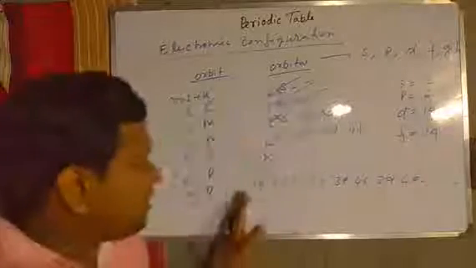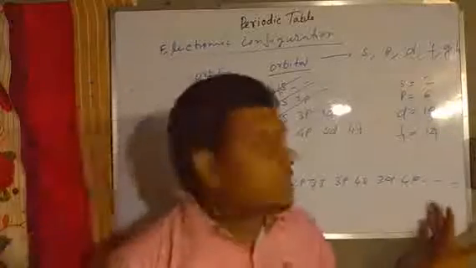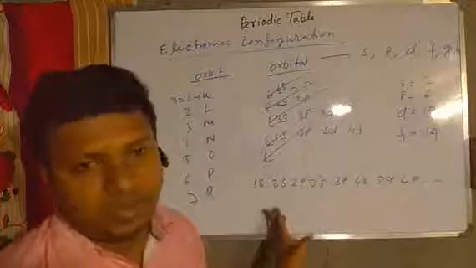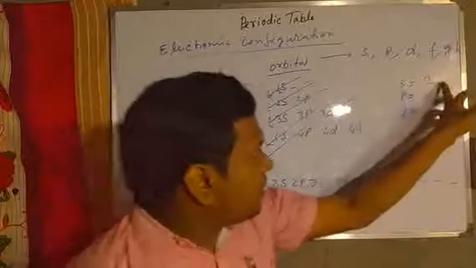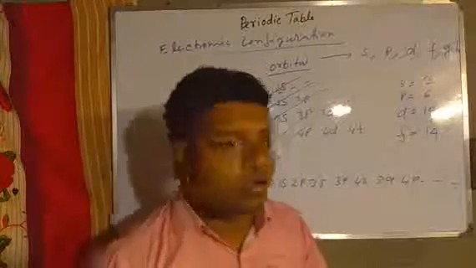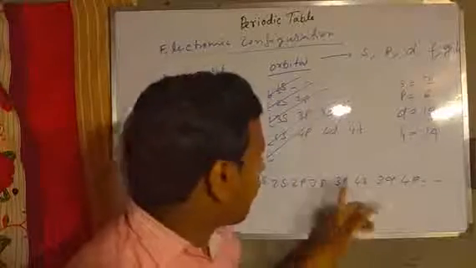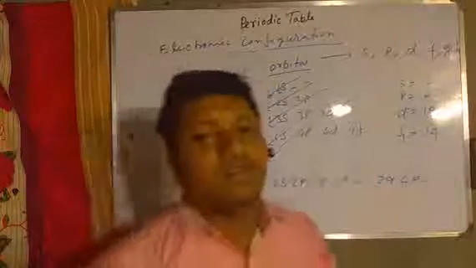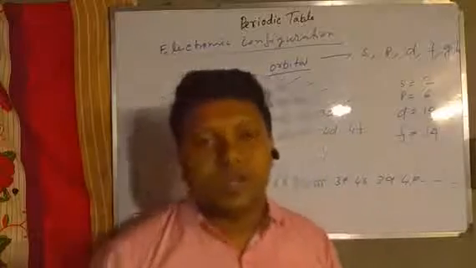So using this energy sequence of orbitals and mentioning the maximum electrons each orbital can hold, we get the electronic configuration.